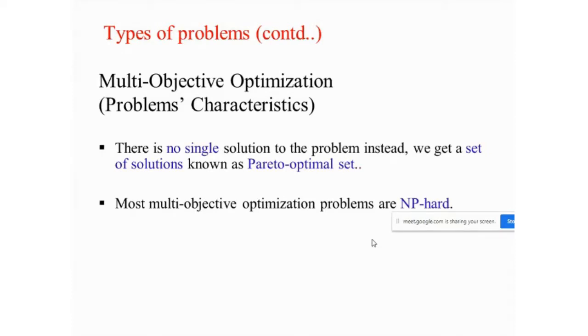Suppose we have the minimization problem, and one solution has two dimensions, one is the 5, another is the 7, but the another solution is having the 4, and then second coordinate is the 8. So you cannot say that one is dominating to each other, because in the first feature it is less, but in the another feature it is more.